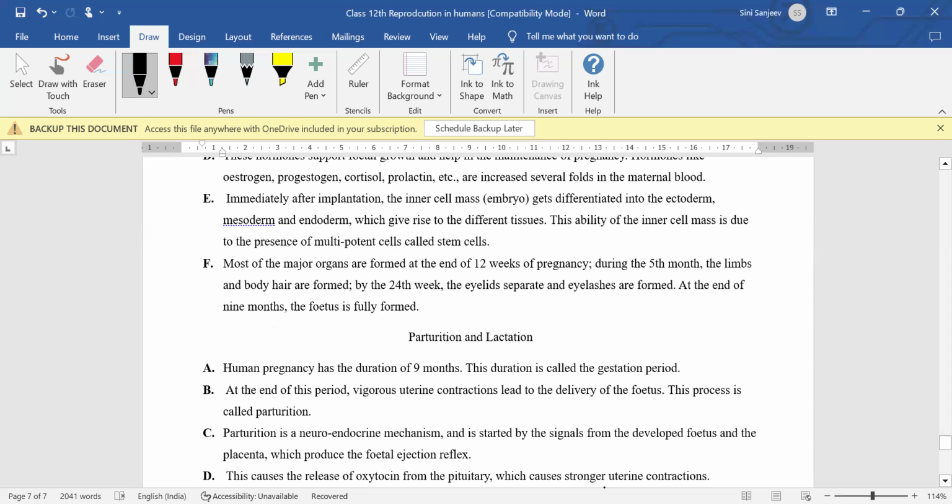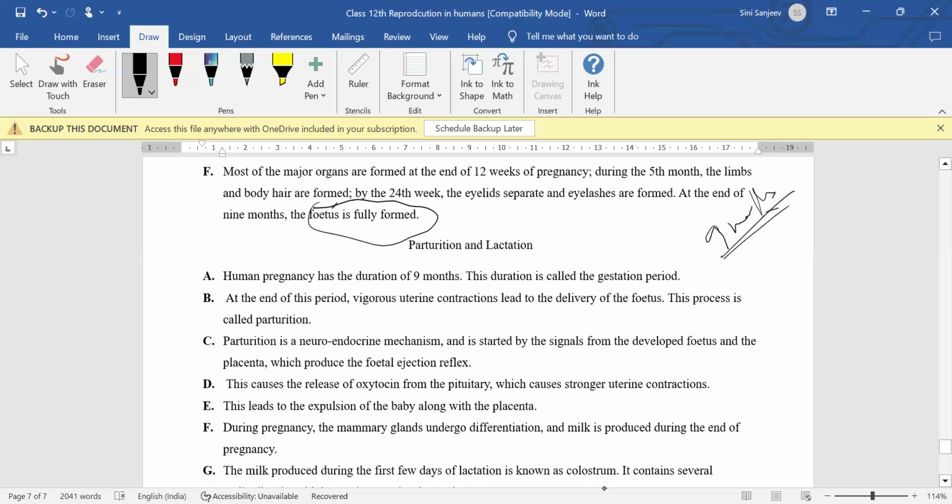Now see, whenever a human baby is being formed, in every month there will be certain changes. Like in the first four initial months, there will be a very small development of the eyes, fingers, and all those things. Then later on, the size of the baby will increase. By the seventh month, the baby is almost fully developed, and later on, it just increases in size, right? So after the 9 months, you're going to get a fully formed fetus. Now we'll go to the last part, that is the parturition and the lactation. So it's nothing but the gestational period.